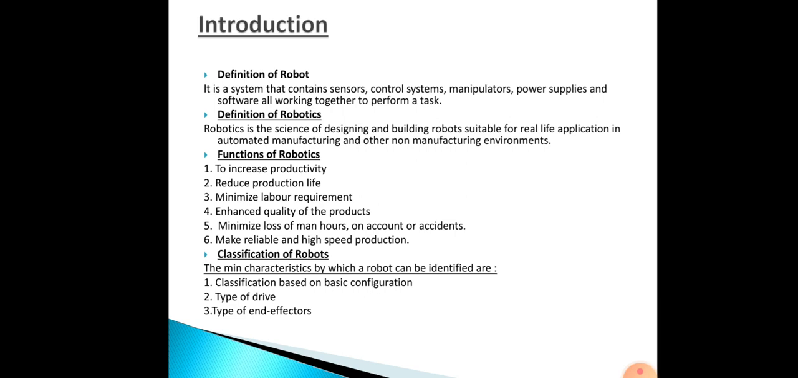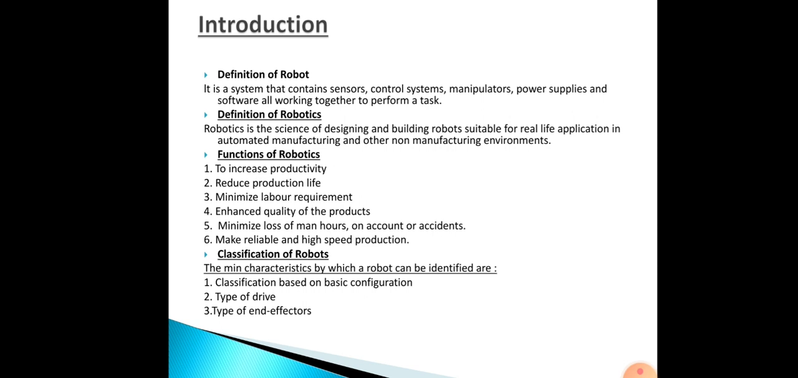The next one, classifications of robots. The main characteristics by which a robot can be identified are type of drive and type of end effectors. First we will see classification based on physical configuration. Four basic configurations are identified with most commercially available industrial robots. They are Cartesian configuration, cylindrical configuration, polar configuration, and jointed arm configuration. Then